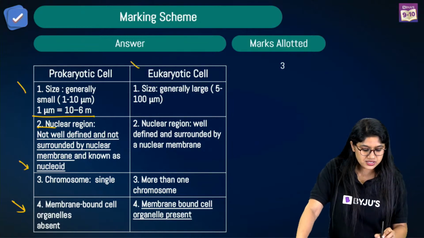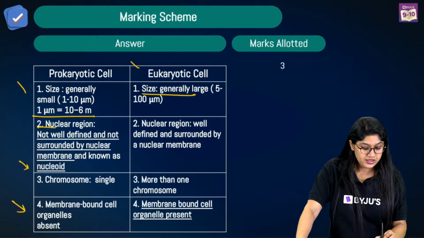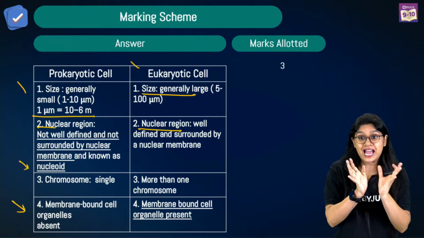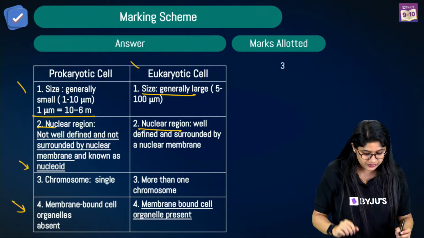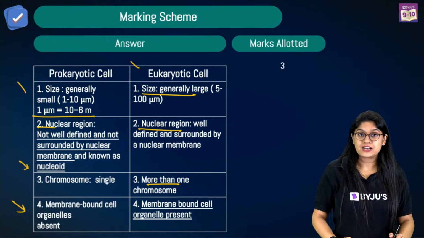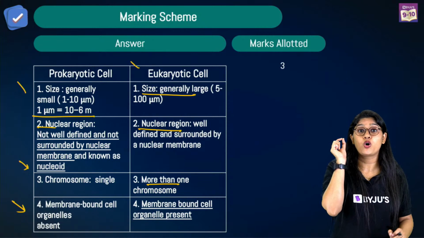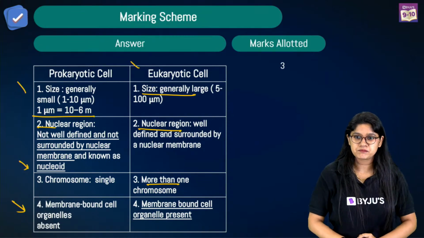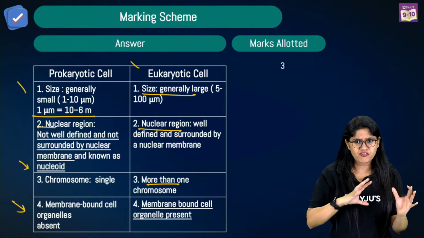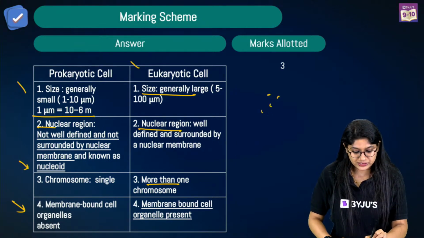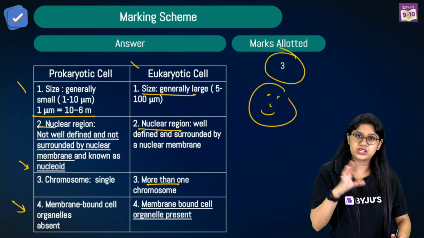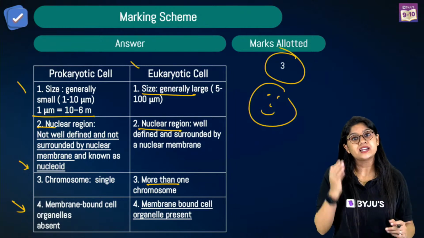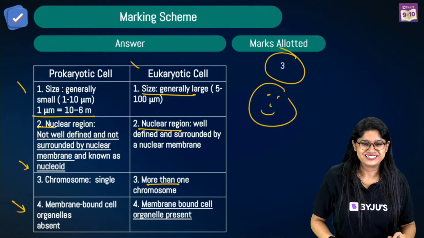Whereas eukaryotic cells are generally larger. They have a properly defined nucleus, and there's a nuclear membrane which is intact. Inside that, we have genetic material in more than one chromosome, and we have various cell organelles that are membrane-bound. Very good. So these two questions are very similar, and it's for 3 marks. Based upon the number of marks, we can decide how much we want to write in the examination.